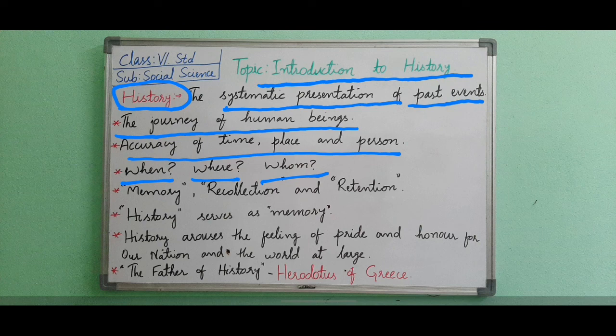When we get proper and accurate information about when, where, and whom, that is called history. Otherwise it is just considered a story, and we can't say whether the story is correct or accurately presented, whereas history accurately happened in the past. Okay, now next we will see why we want history.